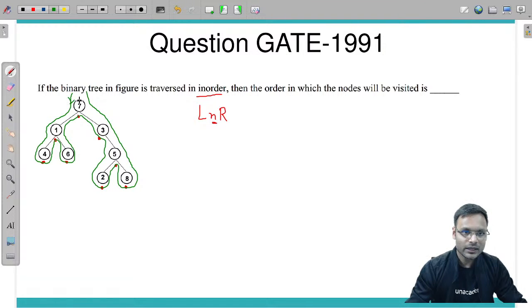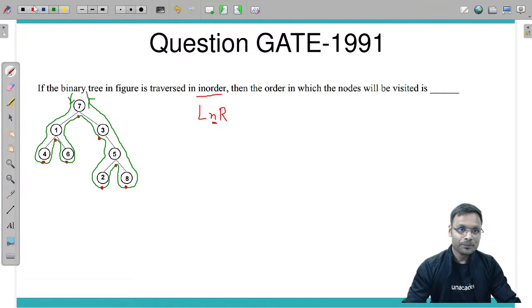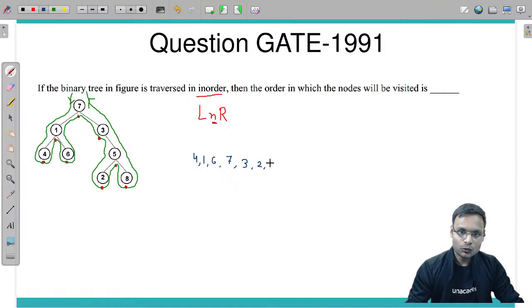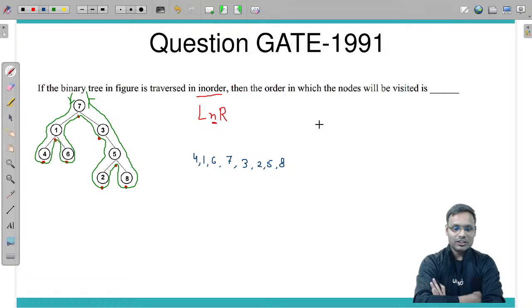Quickly. कर सकते हो जल्दी से. So my answer will be 4 1 6, then 7, then 3 2 5 and 8. This is the in order traversal of the tree. Just check if you are able to get the correct answer or not.